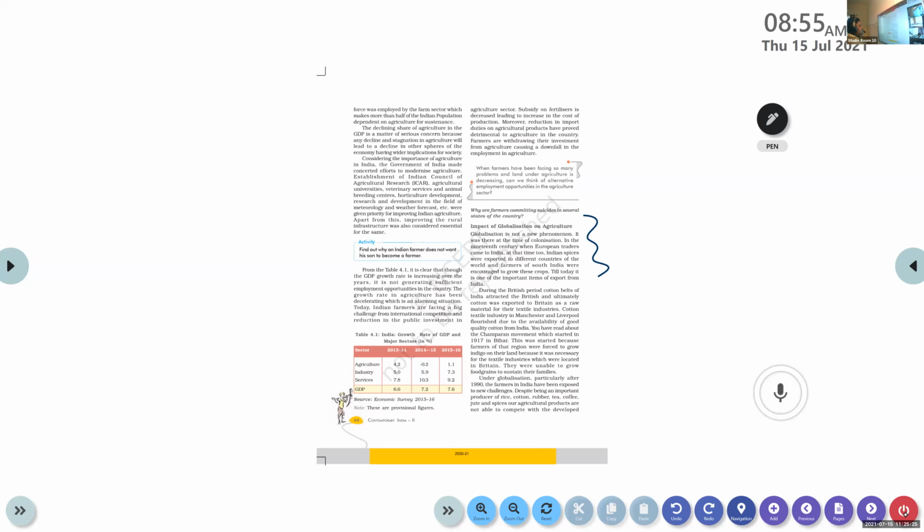Next one, what happened? The British wanted cotton. Okay, so they came to know about the Indian cotton belt, where the finest cotton in the world was available. So the cotton textile industry in Manchester and Liverpool, these 2 places in Britain, flourished due to the availability of good quality cotton from India.